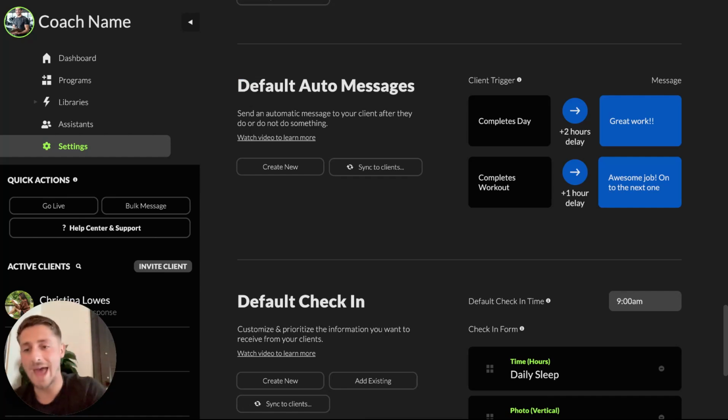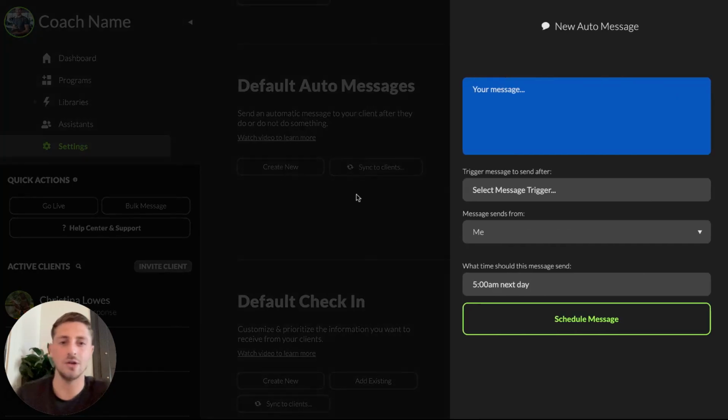So it means that something happens with the client. They complete something, they don't complete something. We'll see here in a second. And then based on that, you can set up a custom message that sends out to them, for example, the next day. If we go to create new here, we can see some of those triggers. So they may include a client missing a workout, a client missing a meal or missing a check-in. Super useful one, this one. Completing a workout, finishing meals, completing everything for the day even. This is so useful, and you can select what time the next day this sends out.